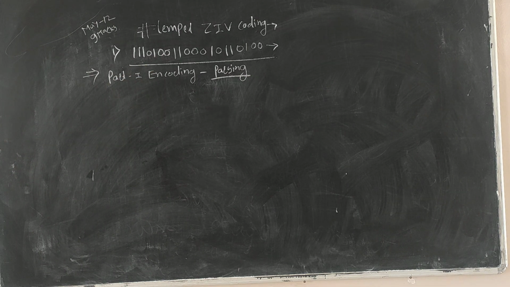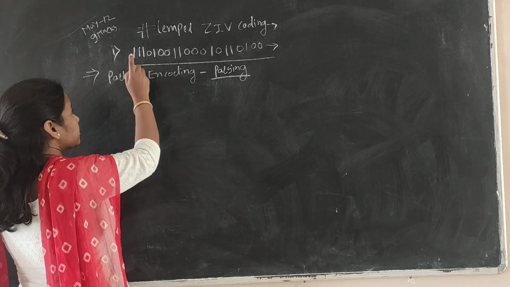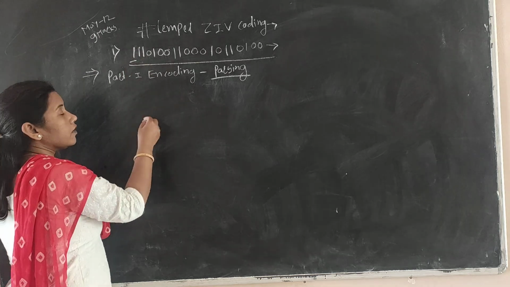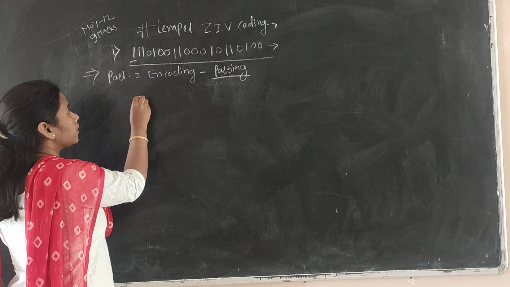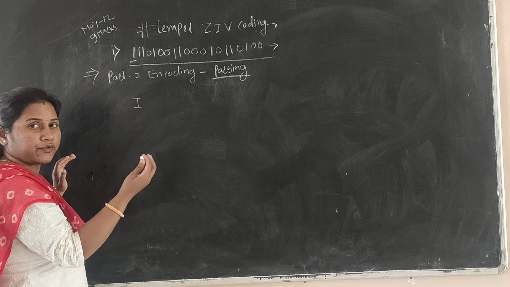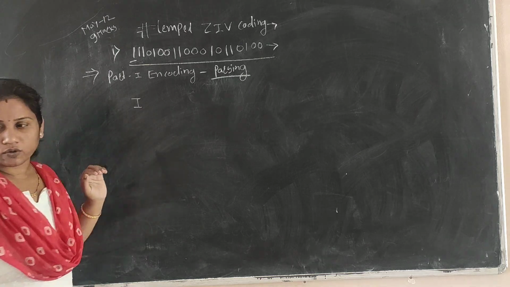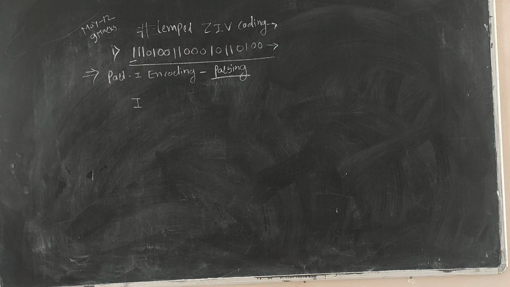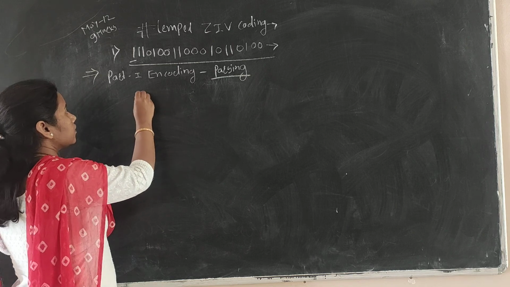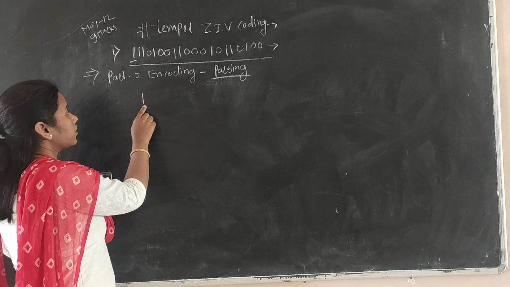This continuous bit stream we have to divide into different parts, and the code we create should not be repeated. Remember that. First, 1 we have taken as it is.